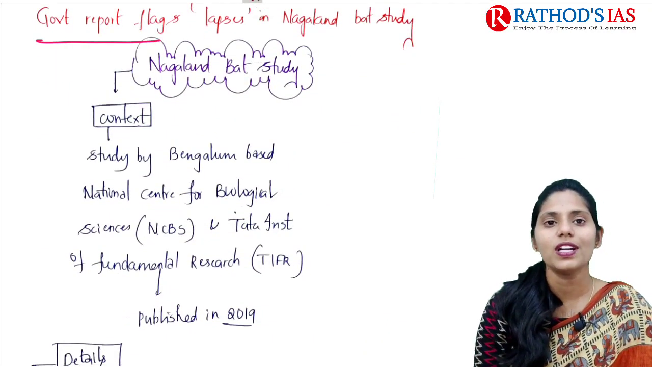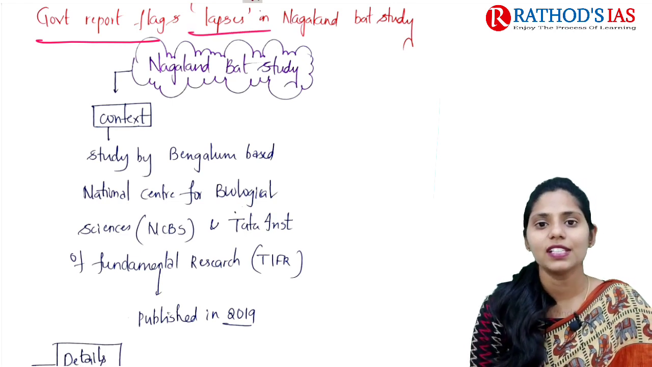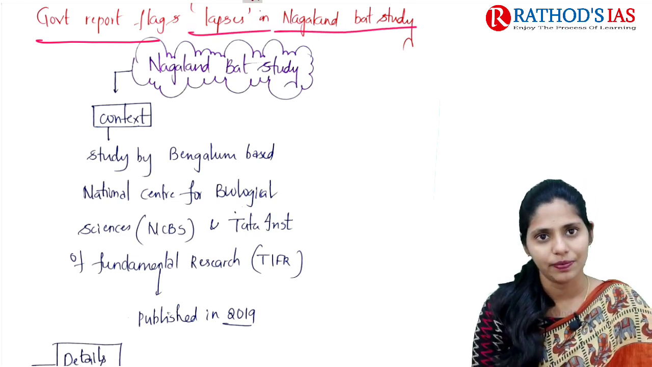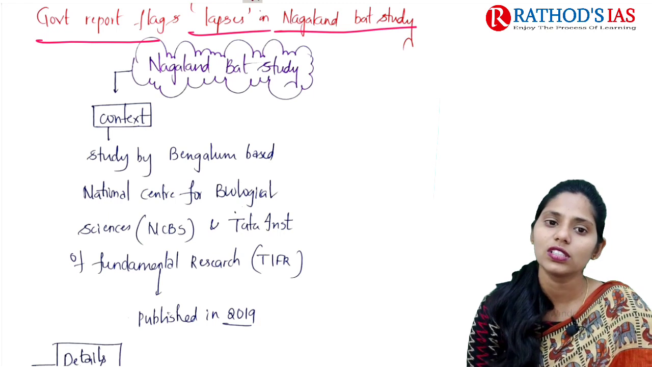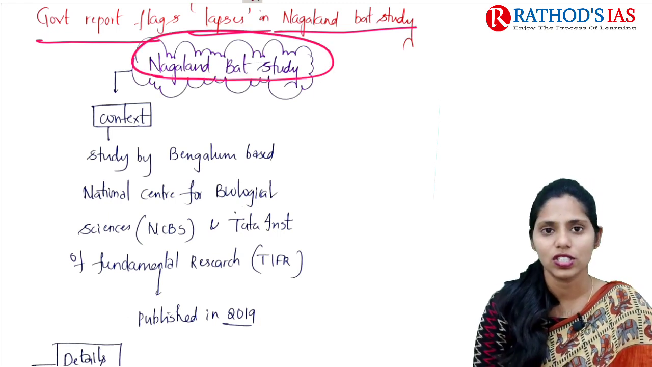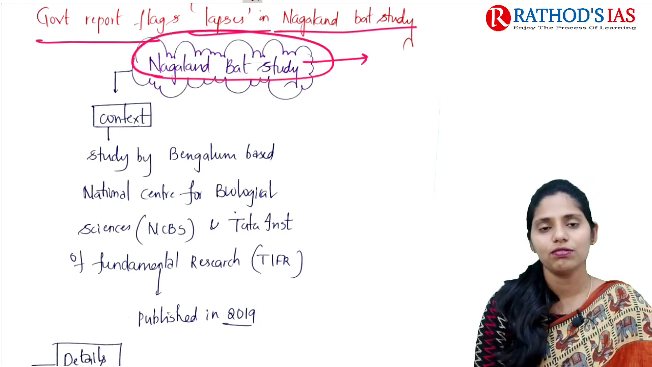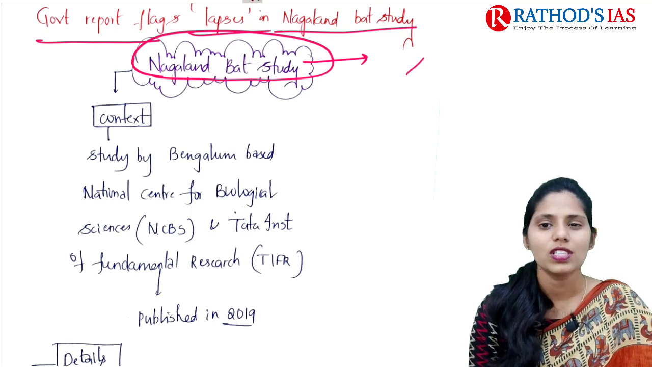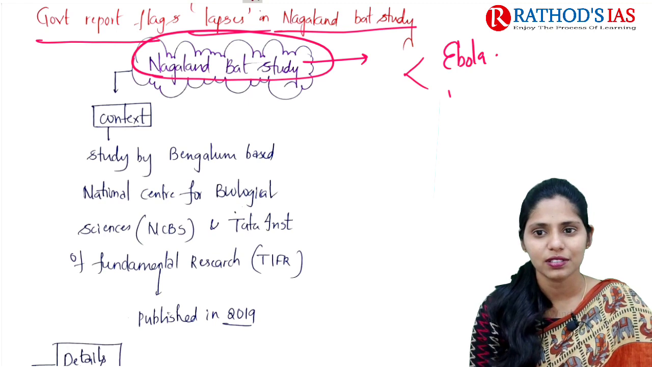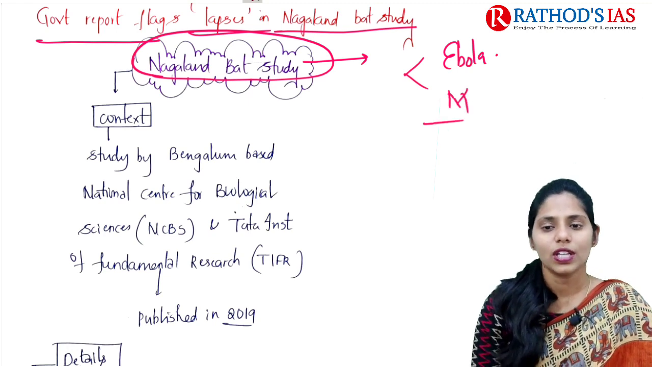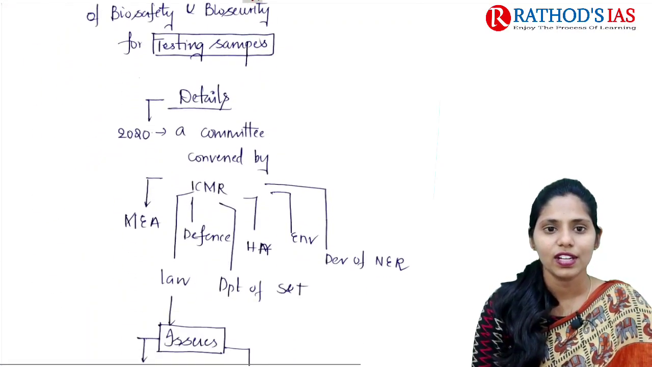The title says government report flags lapses in Nagaland bat study. So this article mainly focuses on this Nagaland bat study. In this study they mainly focused on filovirus, which is related to Ebola and some other important diseases. That mainly starts with the letter M, so I will let you know.